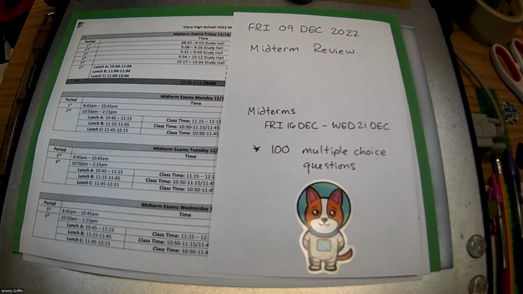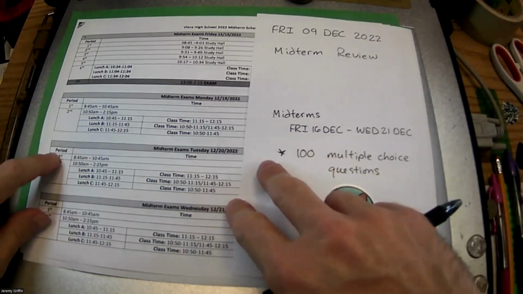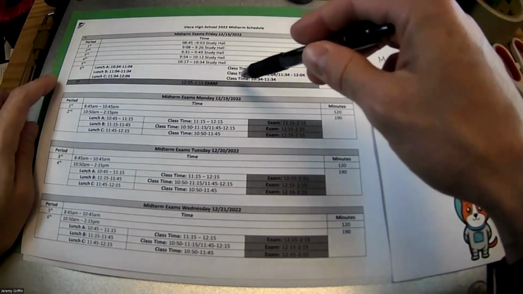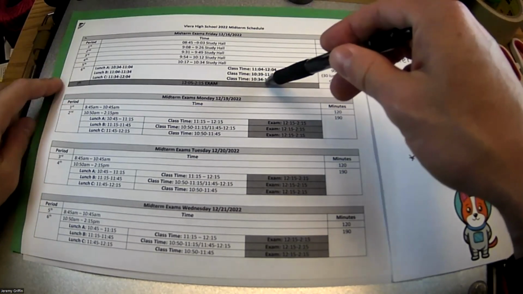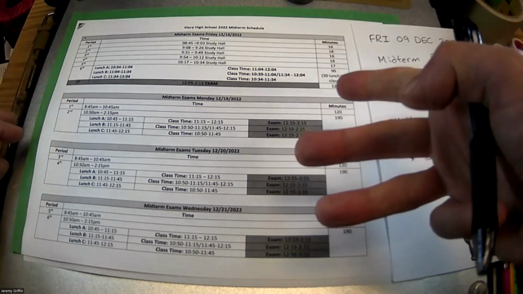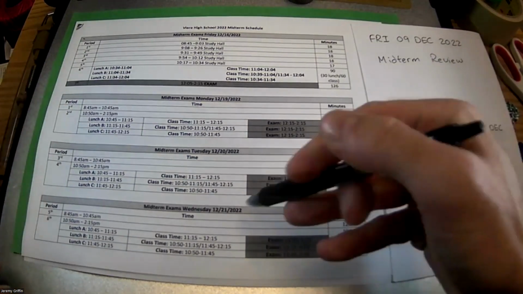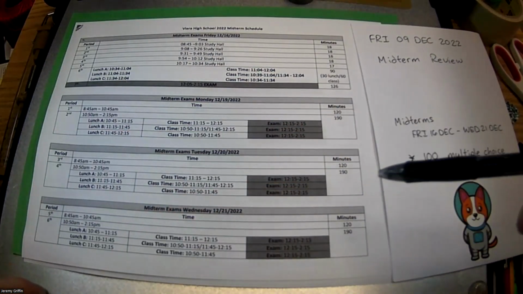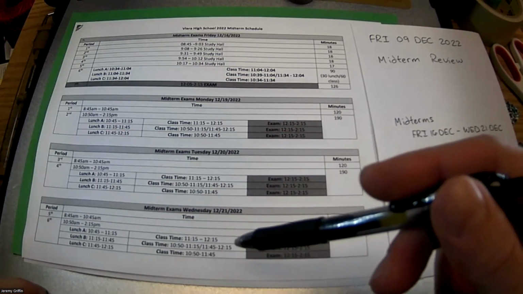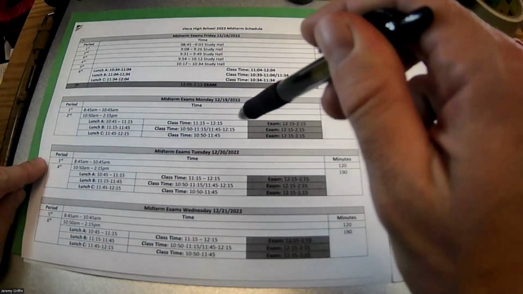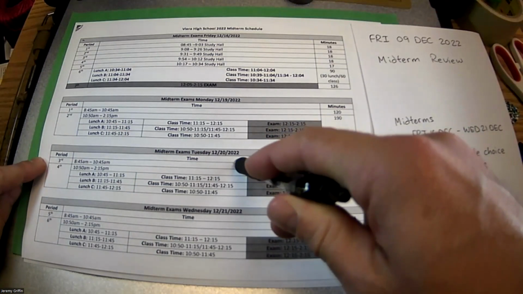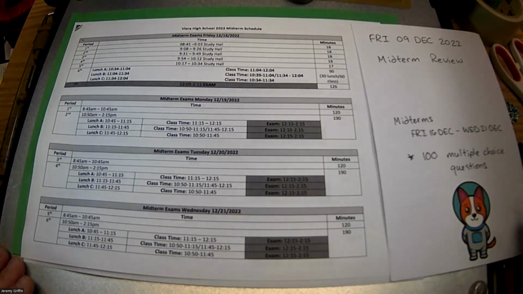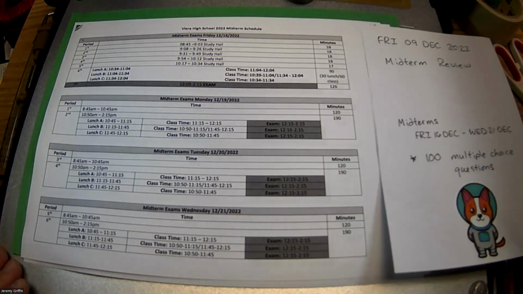Right before I switch my screen, let's take a look at the midterm schedule. Next Friday is your first exam, and that's 7th period. Then the week after that is going to be a 3-day week, and you'll have 2 classes each day. So it's going to go first, second, third, fourth, 5th, and 6th. This is third period, right? So your physics exam is going to be on Tuesday the 20th. This midterm schedule I have uploaded to Google Classroom also. You guys got that?